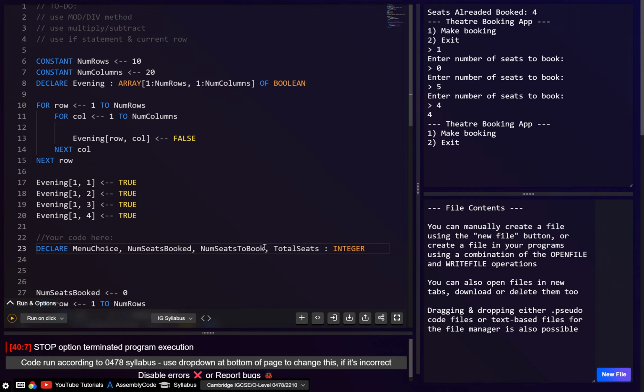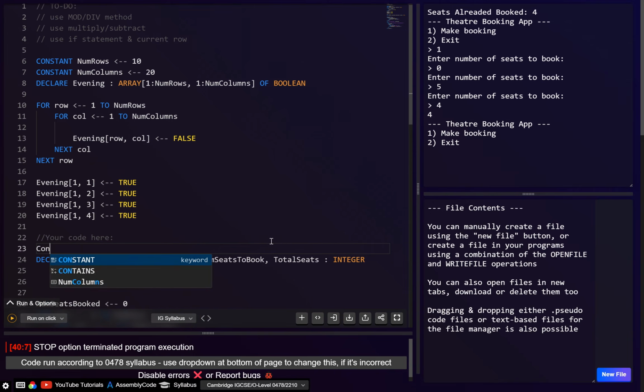Let's go total seats available. Ideally we would do next rows multiplied by next columns, and for the site, this will actually work, I think.